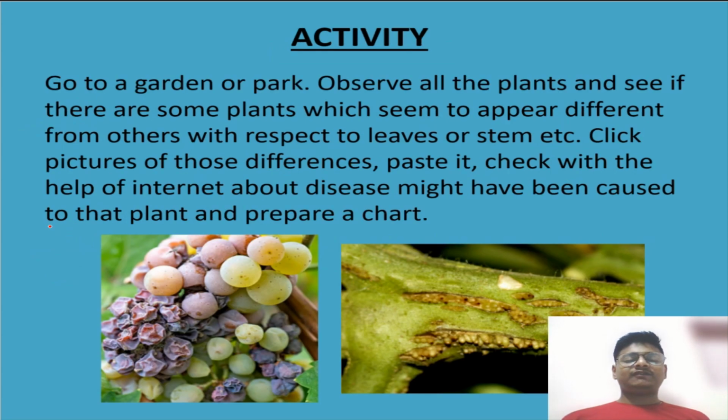And there is one activity for you all. You have to go to a garden or a park. You have to observe all the plants and see if there are some plants which appear different from others with respect to leaves or stems, etc. Click pictures of those differences and paste them. Check with the help of the internet what disease might have been caused to the plant, and prepare a chart. Okay students, I will be checking this homework in the next class.